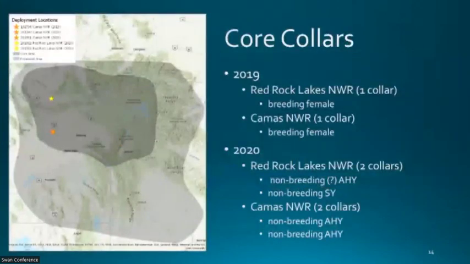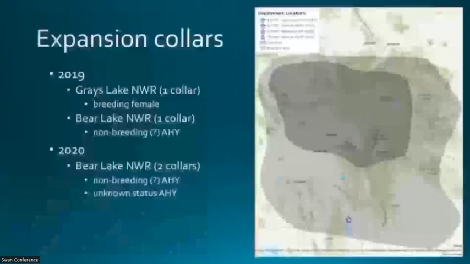In terms of collars deployed, we deployed across 4 refuges that included both swans in the core and expansion areas. In the core, we deployed at Camas and Red Rock Lakes. In 2019, we collared a breeding female at each refuge. And in 2020, we added 2 additional collars to each refuge on presumed non-breeders. One of them was a second year, so we're pretty sure that bird was definitely a non-breeder.